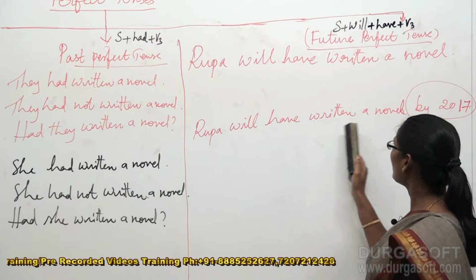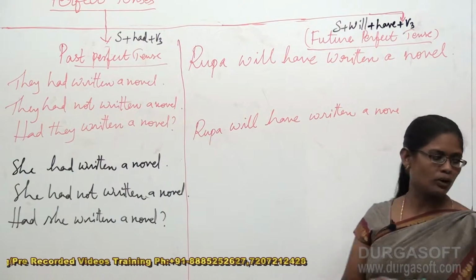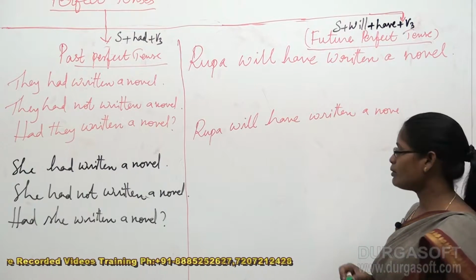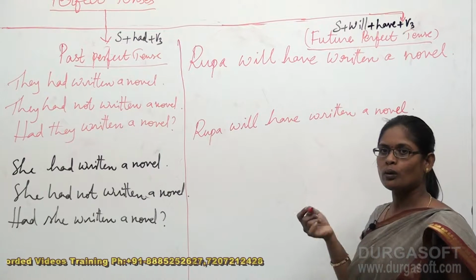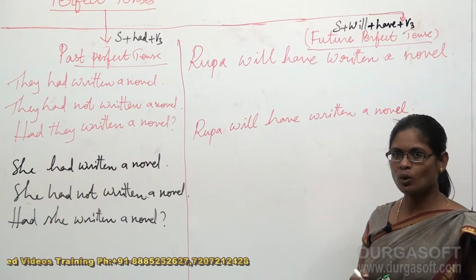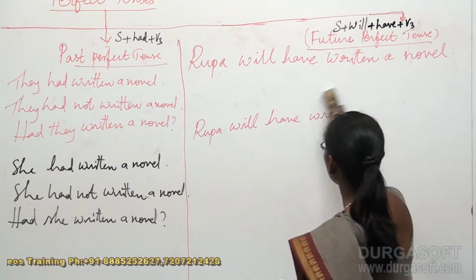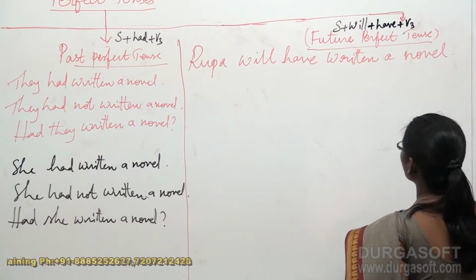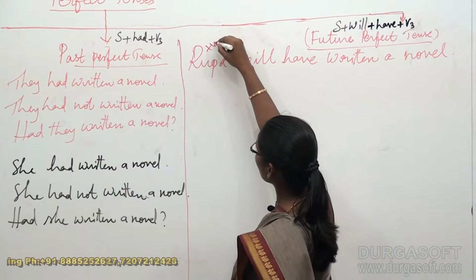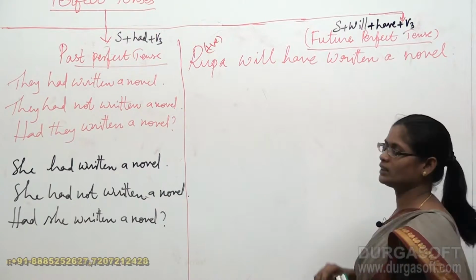So Rupa will have written a novel. Till here I am going to take. That means I am not mentioning any time period. In fact, I am only mentioning the verbs that we are going to deal with. Okay, so that's why I have stopped at novel. In fact, students, I say this is my positive sentence. This is my positive statement I have given in the future perfect tense.